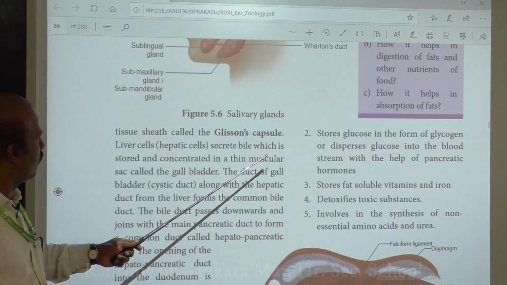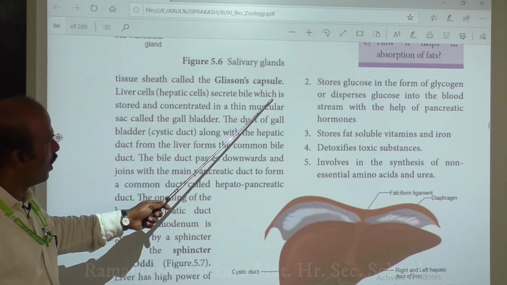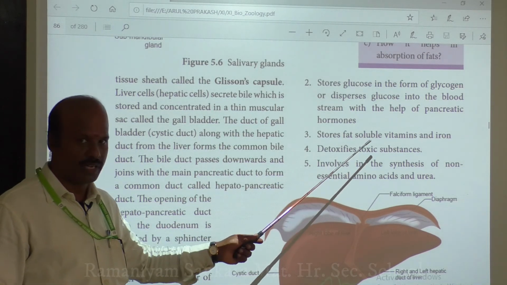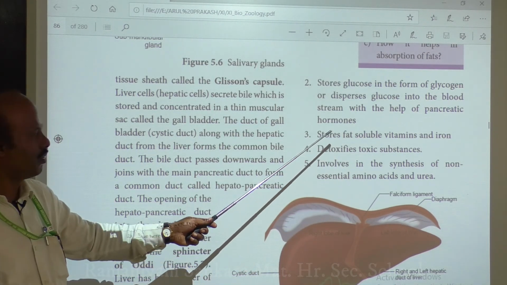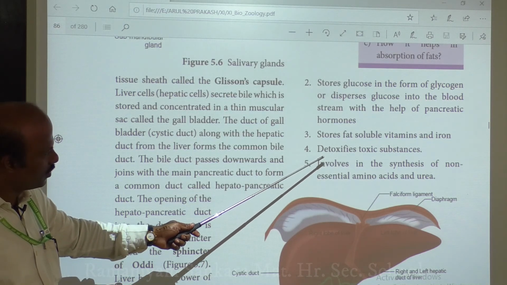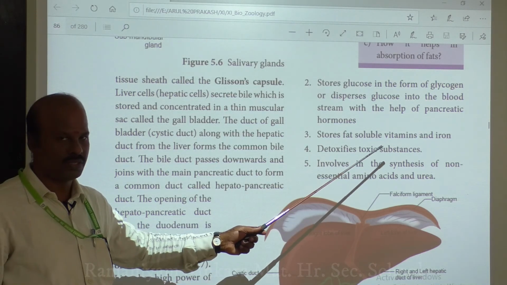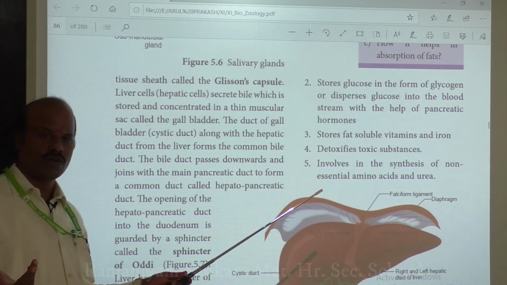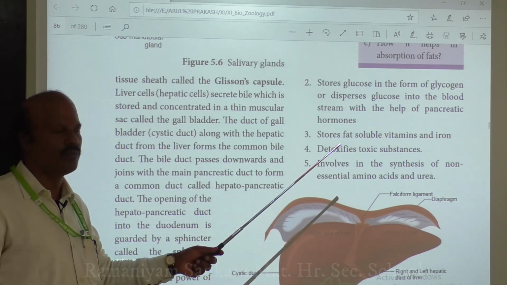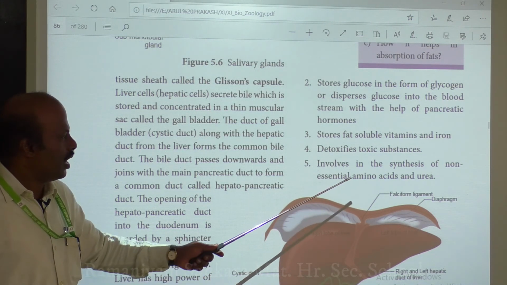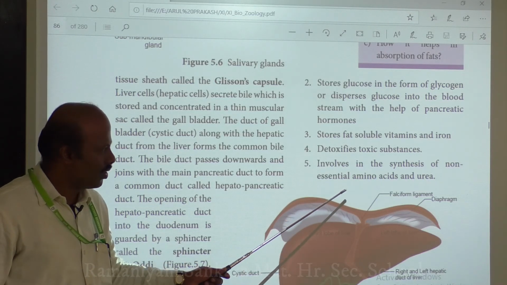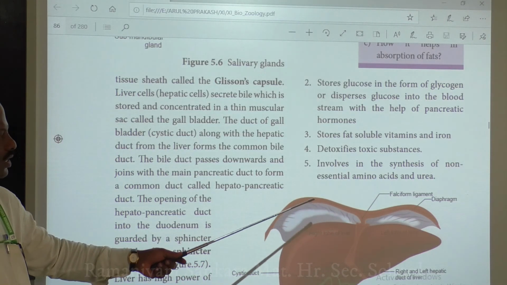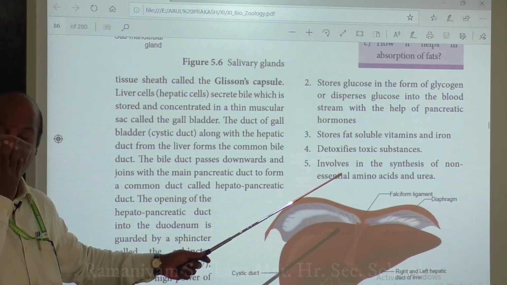Another important function of your liver is that it is capable of storing fat soluble vitamins and ions. It also detoxifies toxic substances. When you take any food or drugs and they are converted into toxic substances, these are removed by your liver. It is also involved in the synthesis of non-essential amino acids and urea.